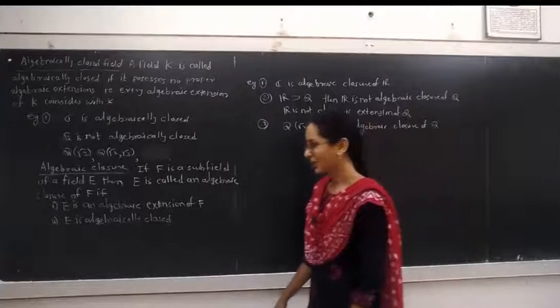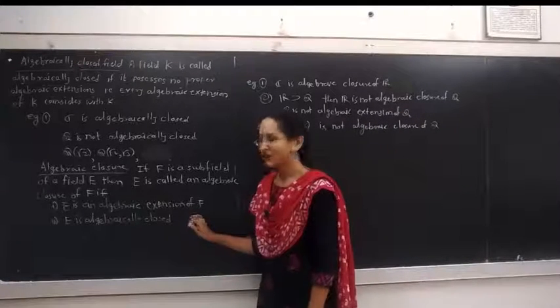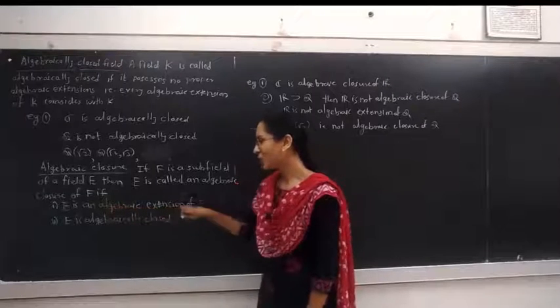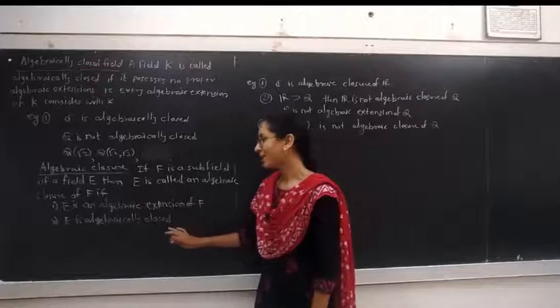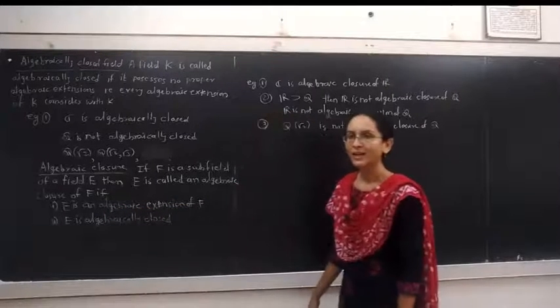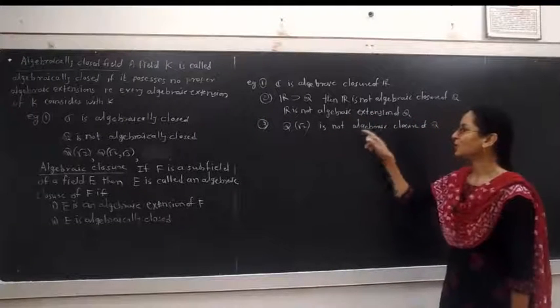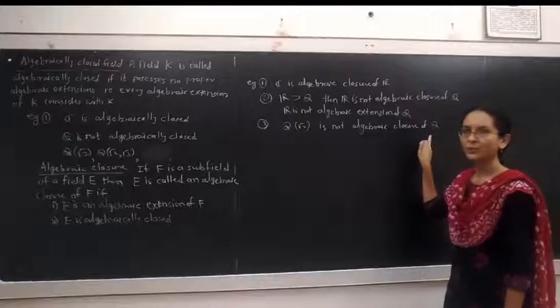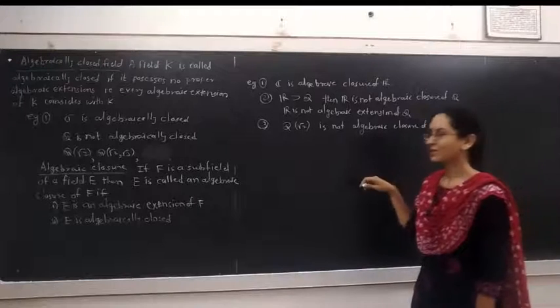For algebraic closure, we require two conditions: that extension should be an algebraic extension, and secondly, that extension is an algebraically closed field.